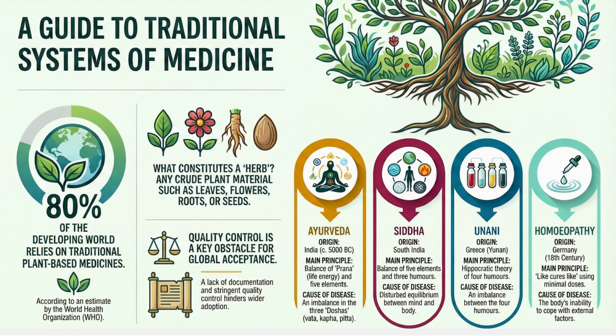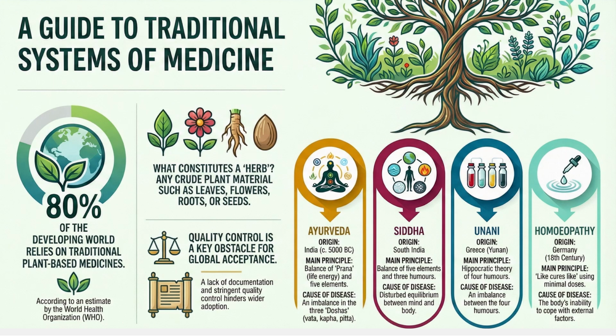Likewise, Ayurveda, Siddha, Unani, they have their own principles of treatment, diagnosis, counseling, and other things. But yes, one thing common in all these systems is that they all follow that the treatment should be based on the root cause and not treat the symptoms, unlike allopathy medicine, where it is the reverse.